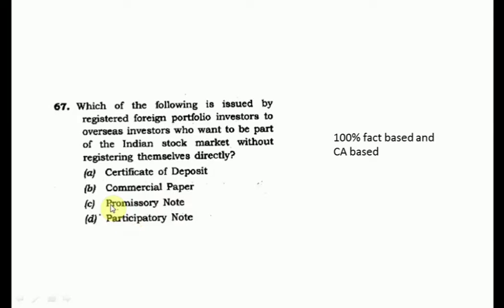You would have studied it as P note, but if you're not remembering it right, you won't know which P note it is. Both of these things start with P, and you can assume this as P note or this as P note. So these kinds of confusions you should avoid, and you should be clear with your concepts in order to answer these kinds of questions. There will be 10% or 20% of these kinds of questions, and application oriented questions will be more in number.